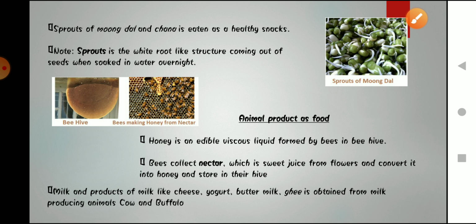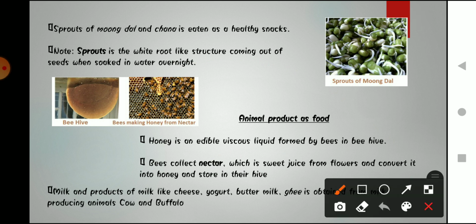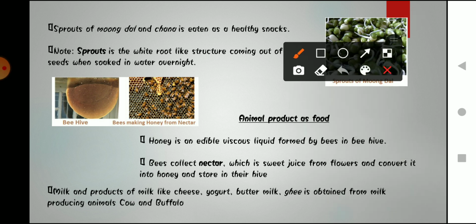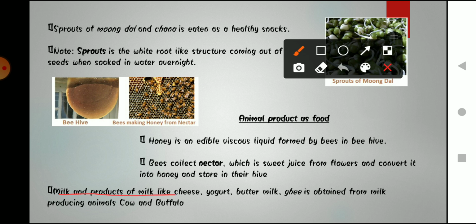Milk and products of milk like cheese. Wait a second, beta. So milk and milk products that we can eat are cheese, yogurt, buttermilk, ghee obtained from milk. Okay, and producing animals are cows and buffalo. So you know that milk, what is the source of milk? Source of milk is cow or either buffalo.